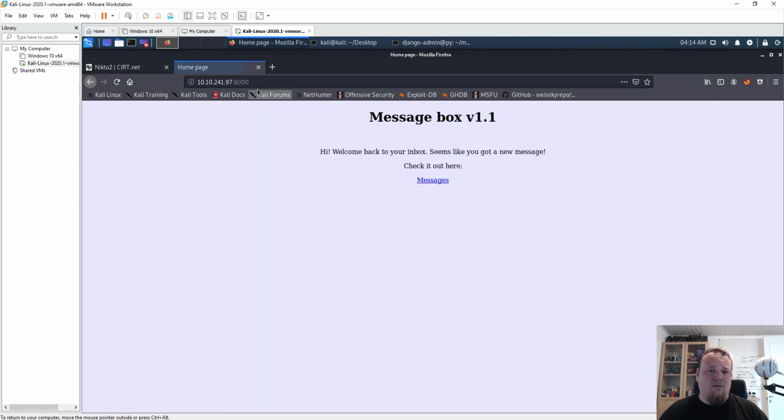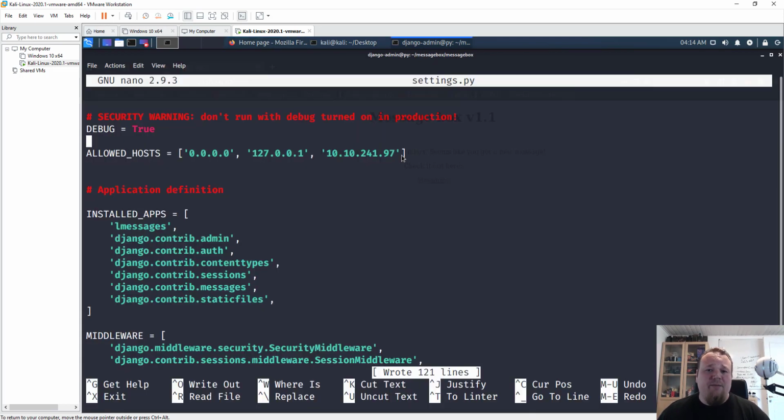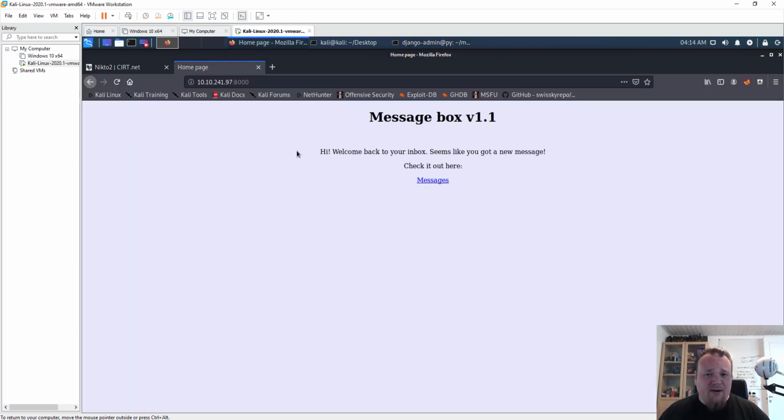Oh yeah, it just took some time. I'm not used to Django, and I've never really used it before. Basically, I just put in the IP address of the machine, which I can see on the right side of the screen, which is 10.10.241.97.